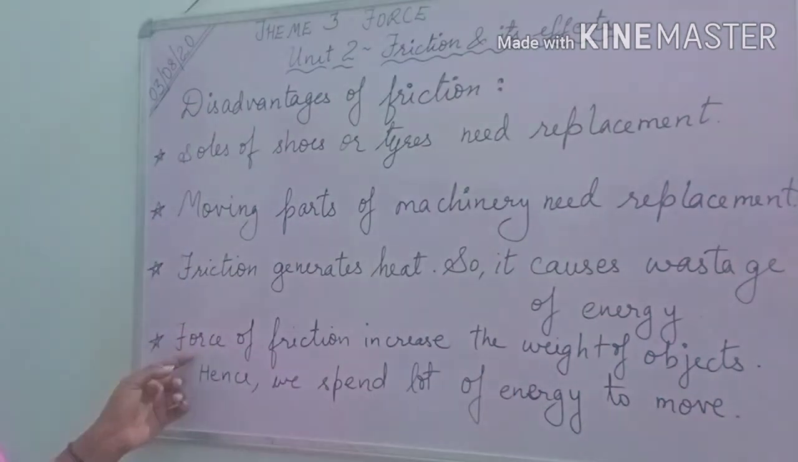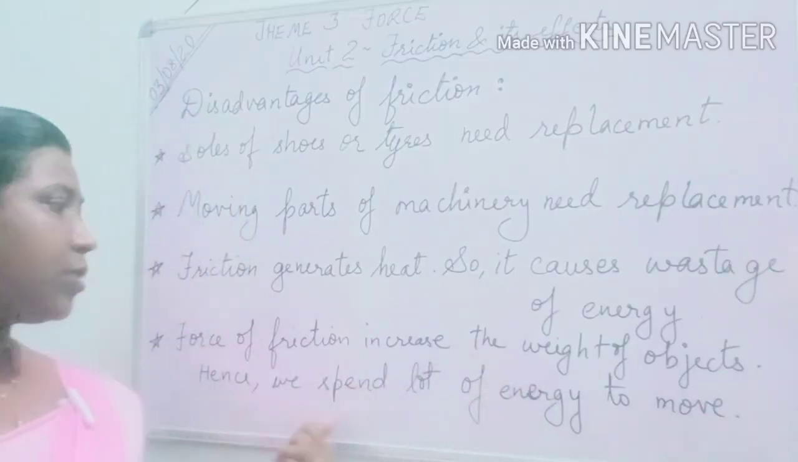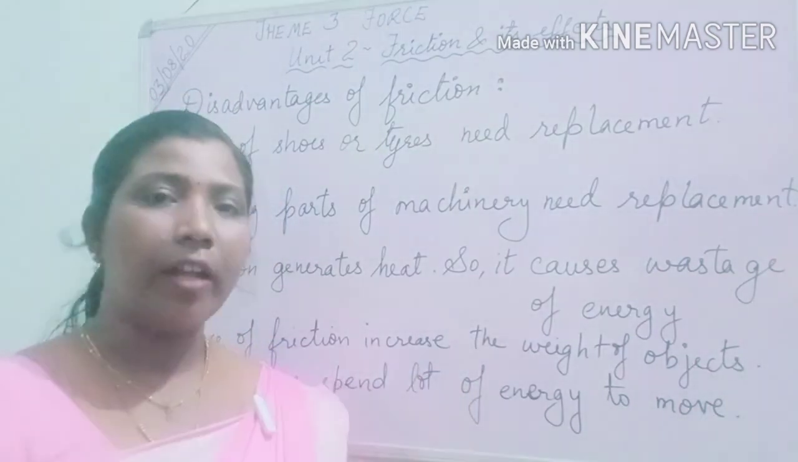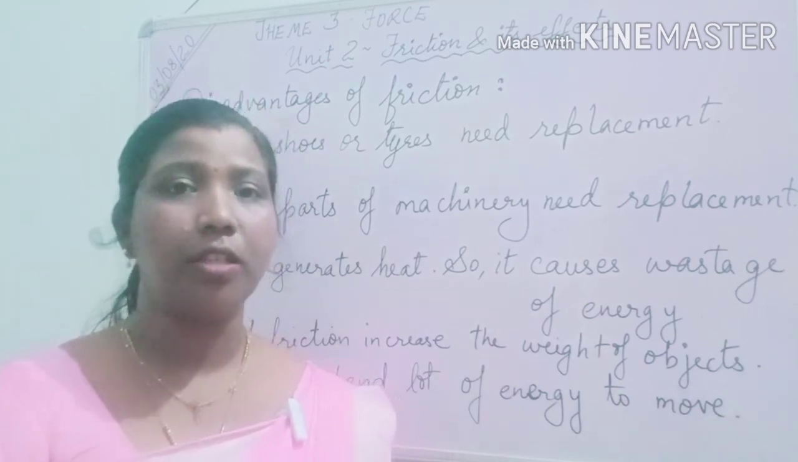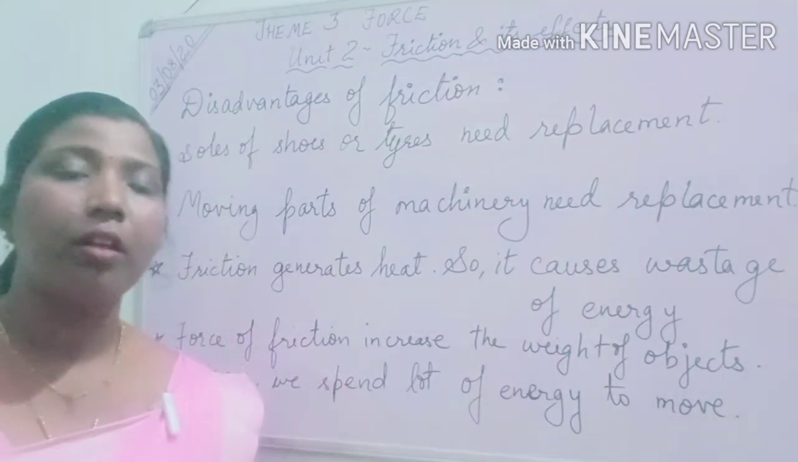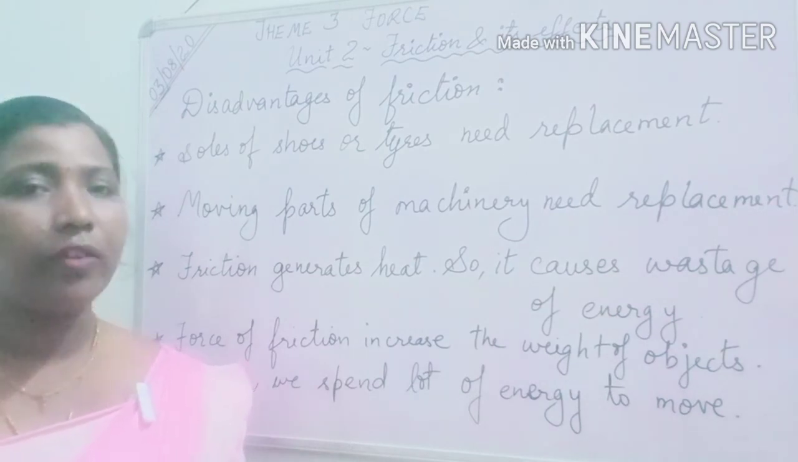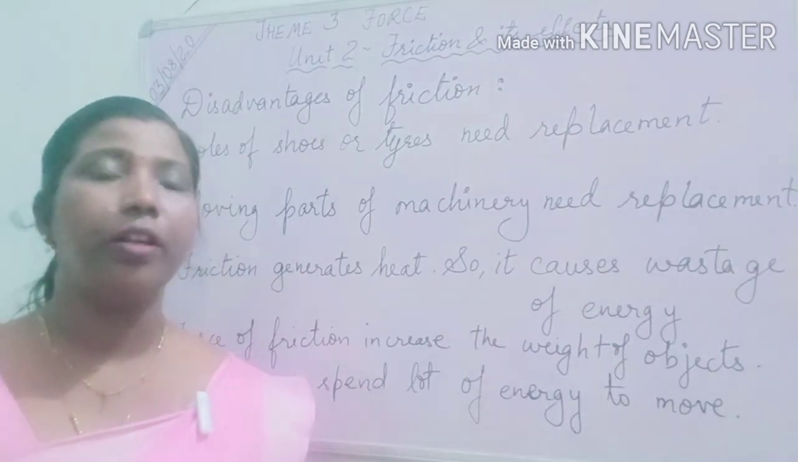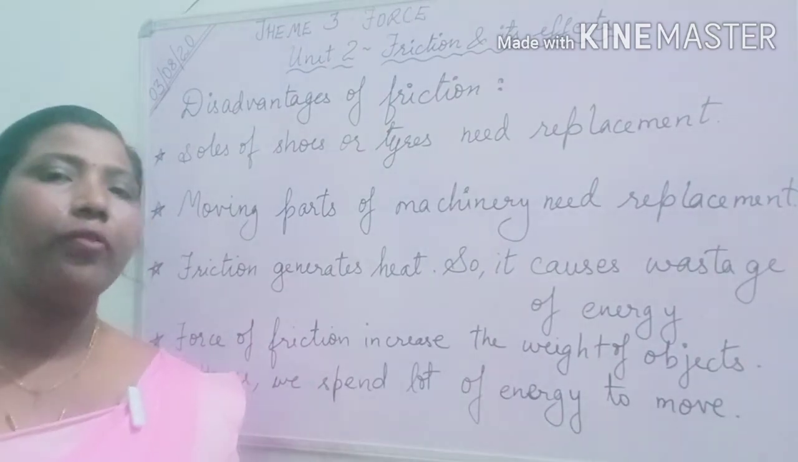Then the last point: the force of friction increases with the weight of objects, hence we spend a lot of energy to move them. What we are saying is, if the weight of the object is too much, then we have to give too much energy, because the load is very high, so the friction applied on it is too heavy to pull it or move it to a further place.